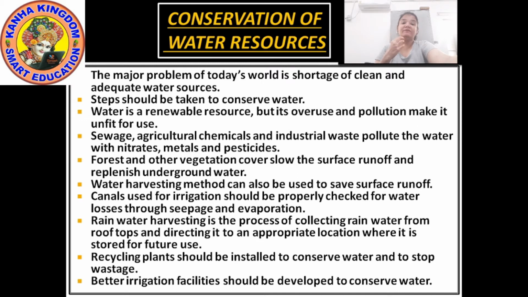And when such chemical discharge is in the water, it is not fit for any purpose. Neither bathing, nor cooking, nor drinking, nothing. So this is how the water gets polluted.